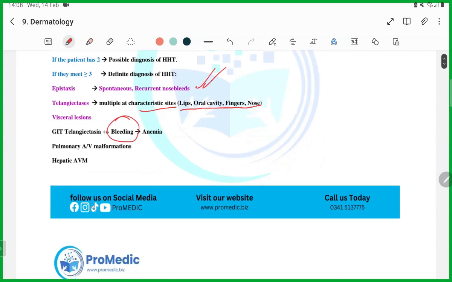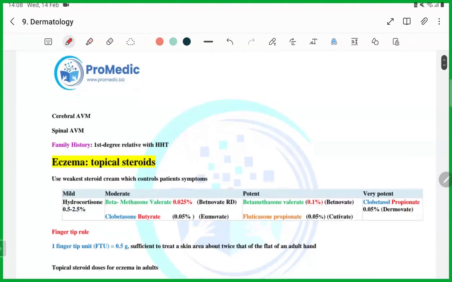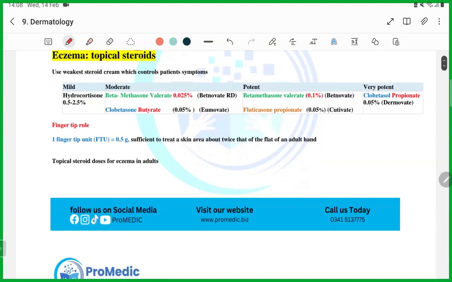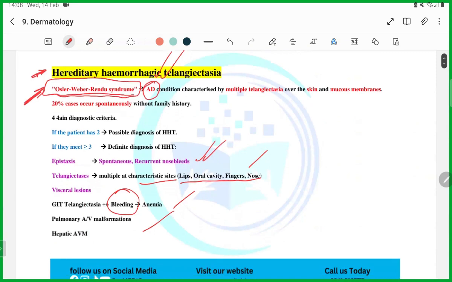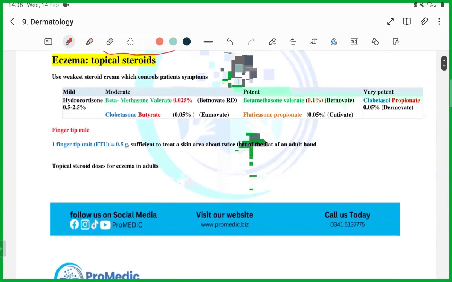So the patient has which of the following conditions? Telangiectasias, bleeding, AV malformations: these are all the characteristics of hereditary hemorrhagic telangiectasia. There will also be a family history, remember it. This is the most important thing, their favorite question.